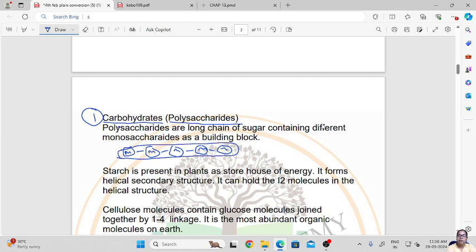The polysaccharide is a long chain of monosaccharides. And what are the monosaccharides? They are sugars. So carbohydrates are long chains of sugar and monosaccharides form the building block. So this is how carbohydrates are present.